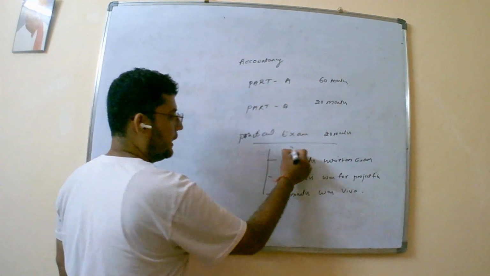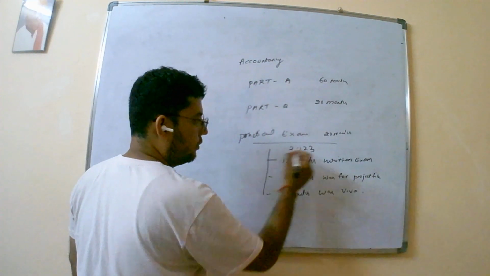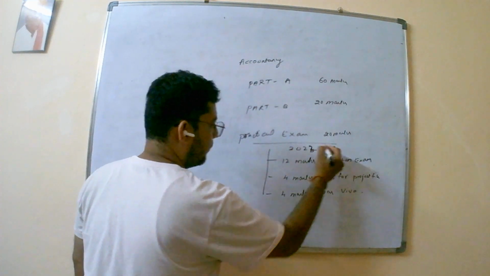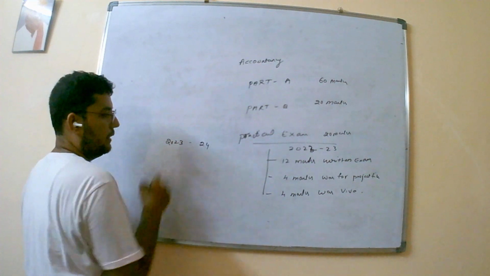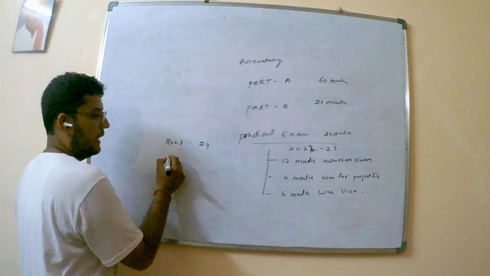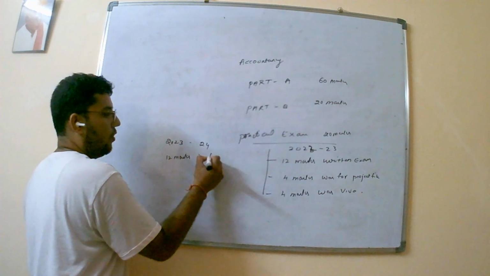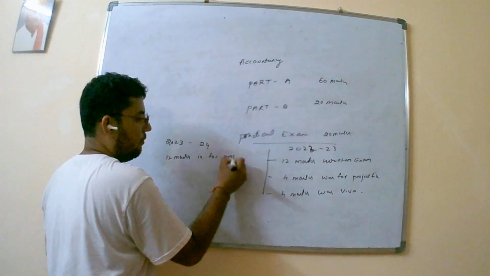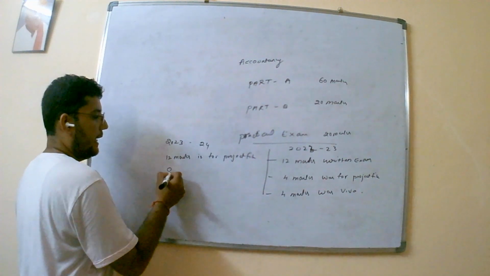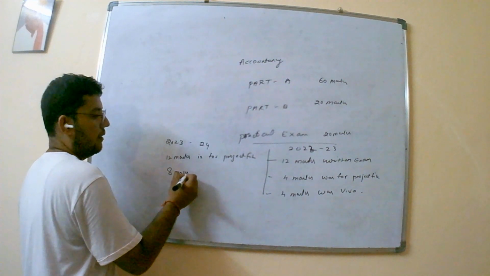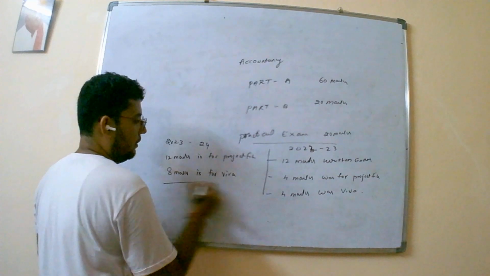Now, in the 2023-24 academic year, the practical exam has 12 marks for the project file and 8 marks for Viva.